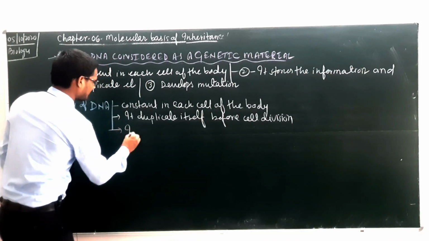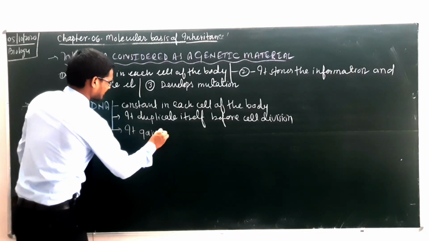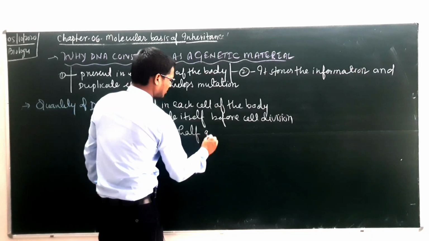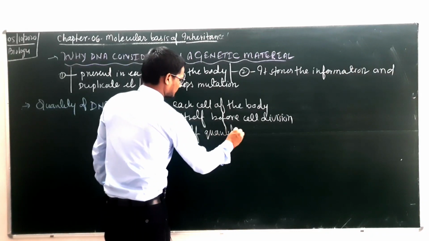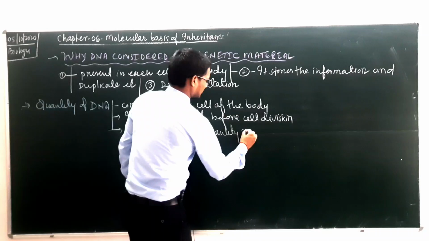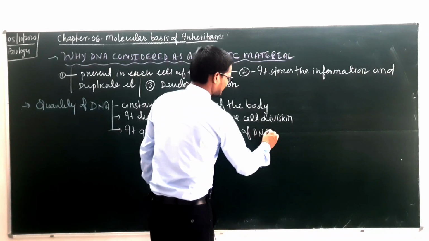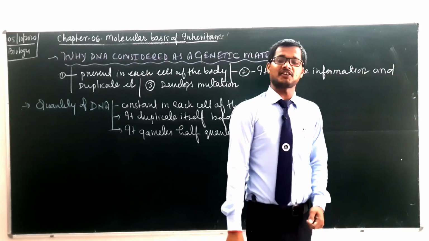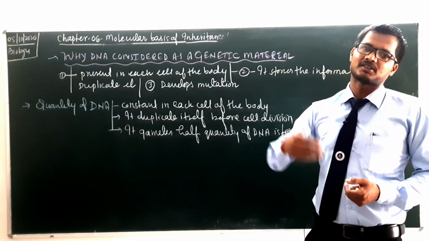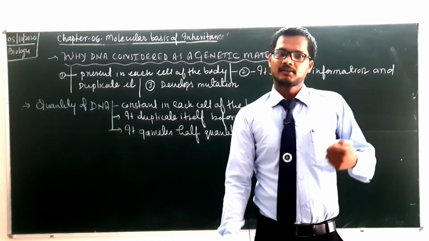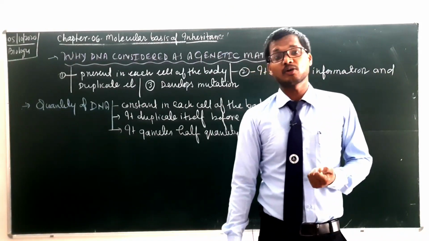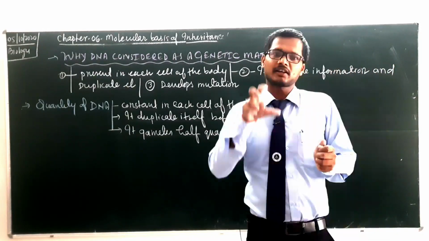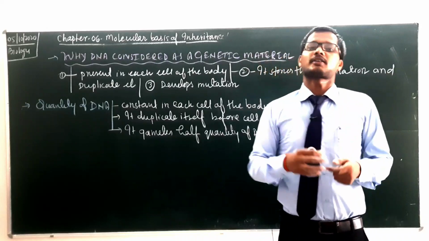And third, in gametes, half the quantity of DNA is found. That's why you have observed that in the case of human beings there is variation, because half the amount of DNA comes from the father and half the amount of DNA comes from the mother. So there is a mix up of the characters, forming a new offspring with a specific feature.